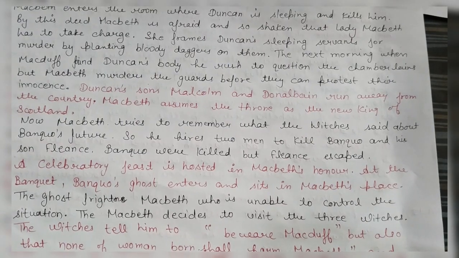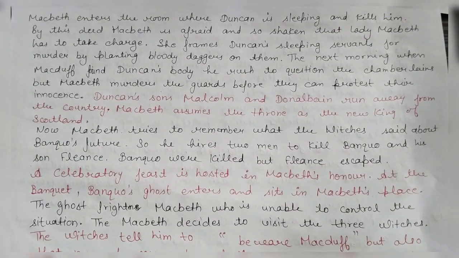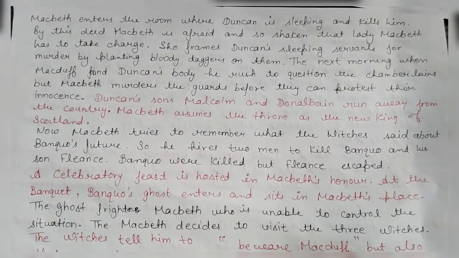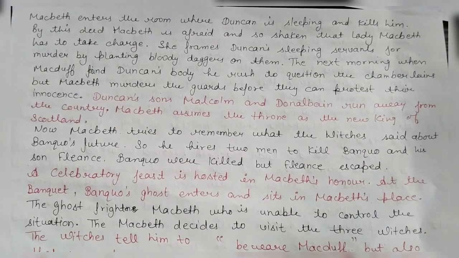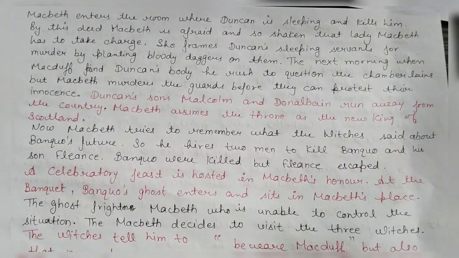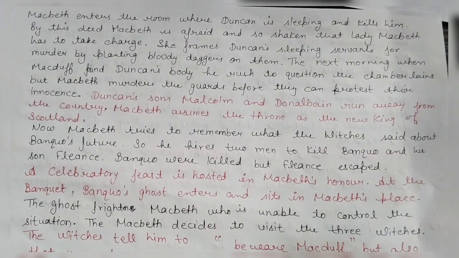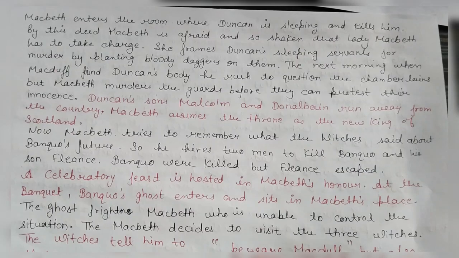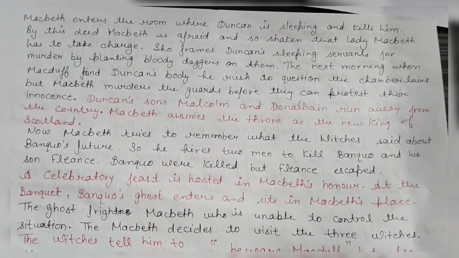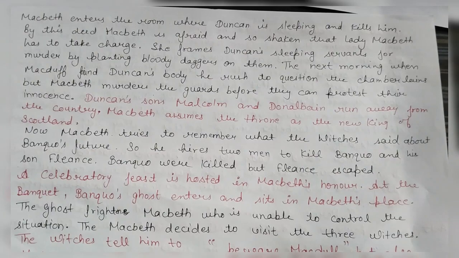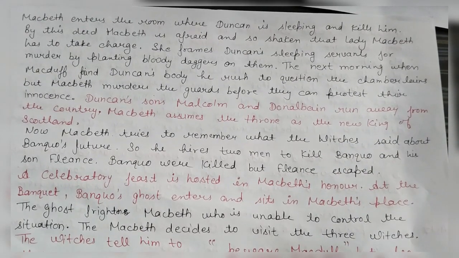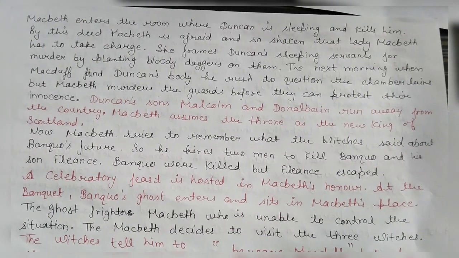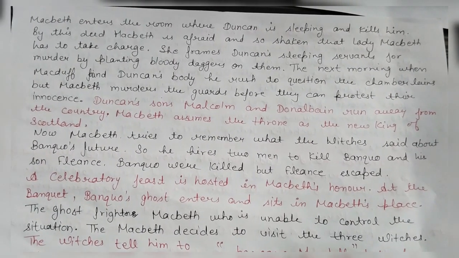Macbeth assumes the throne as the new king of Scotland. The flight of both Malcolm and Donalbain gives Macbeth an ideal political arrangement to declare himself the king. Now Macbeth tries to remember what the witches said about Banquo's future. He targets Banquo and employs a group of assassins to kill him and his son, Fleance. Banquo gets killed, but Fleance manages to escape. This makes Macbeth worry as he feels insecure.